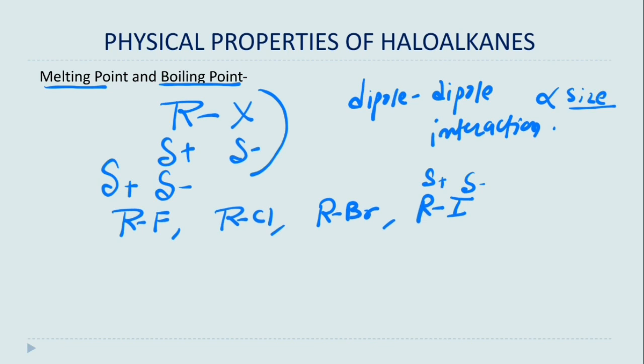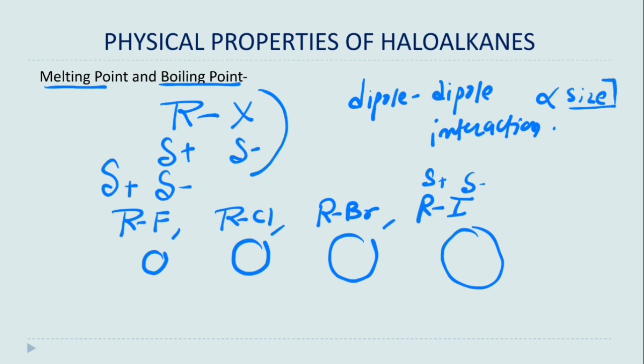But we also know that the size of fluorine is smaller compared to chlorine and bromine, and iodine has the largest size. And van der Waals interactions are directly proportional to the size. That means their order of melting or boiling point will be this.